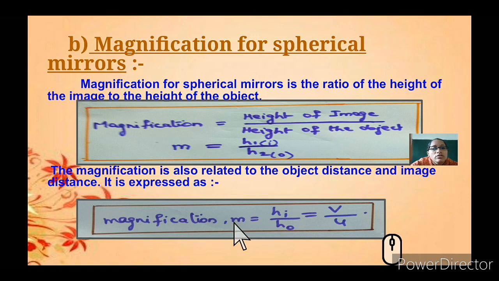Magnification can also be represented using the image distance v and the object distance u. So h_i by h_o can also be written as v by u. For the image we represent the distance as v, and for the object as u.